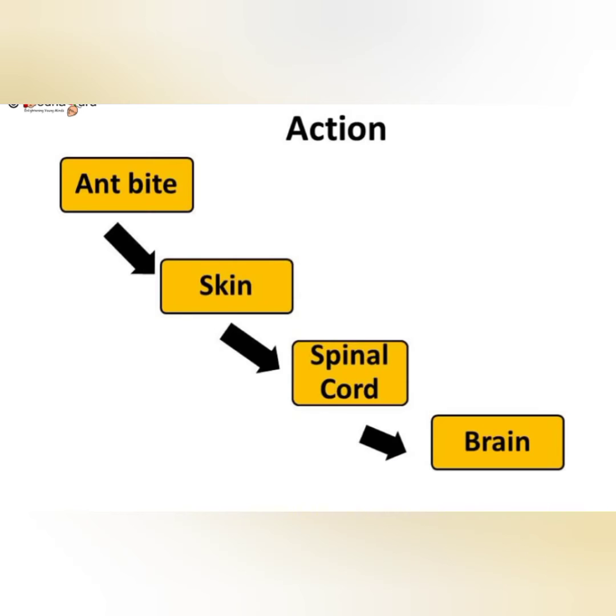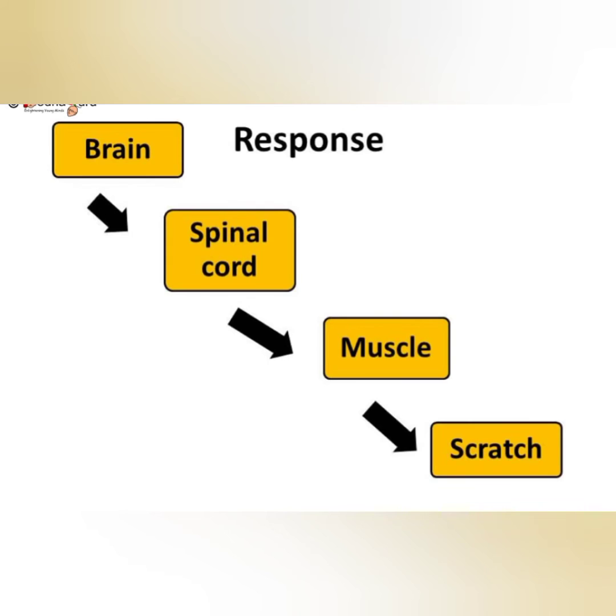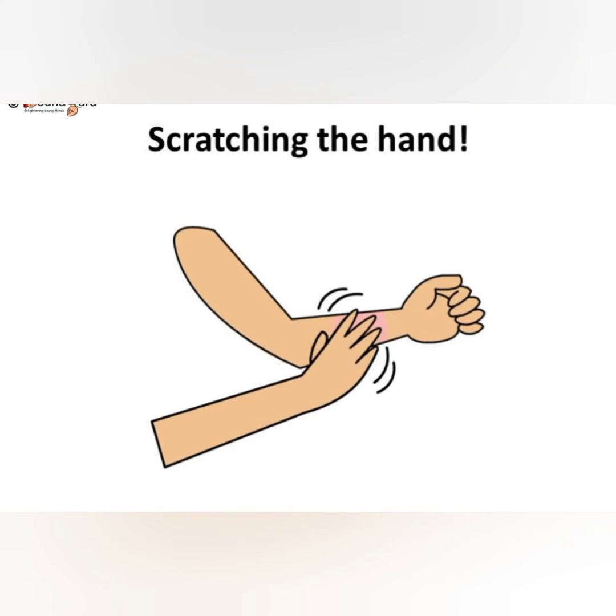The skin feels the itch and the nerves send an electrical message to the spinal cord, which sends it to the brain. The brain interprets the message and sends the response. The response is received by the spinal cord. From the spinal cord, the nerves carry the message to the hand muscles. When the message reaches your hand, your muscles obey and do as they are instructed. That is, start scratching your other hand where the ant bit you.